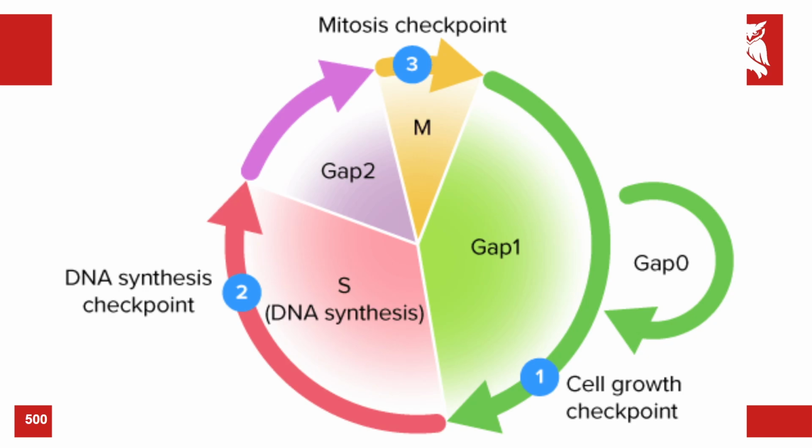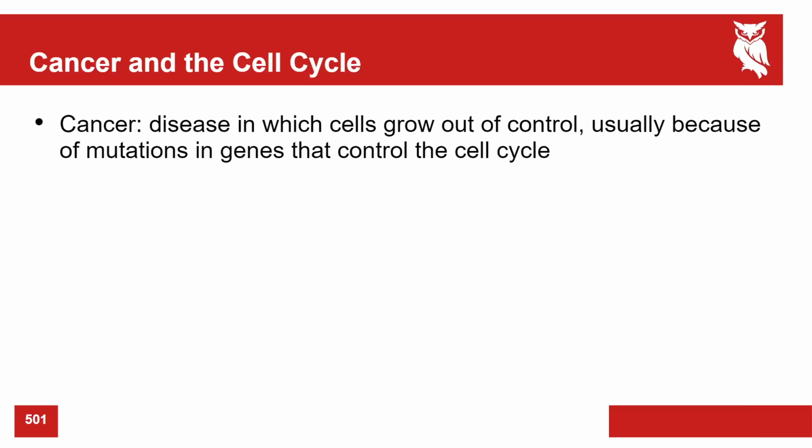Gap 0 is the gap phase that neurons are going to be in, because once they're there, they're there. They're not really going to grow, they're not really going to divide, etc. Cancer is a disease in which cells grow out of control, usually because of mutations in genes that control the cell cycle.